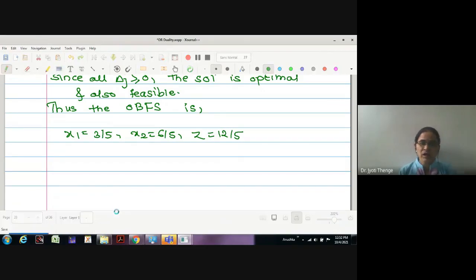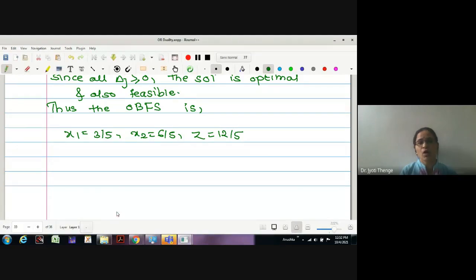Okay, there are only two changes we have to remember in this dual simplex method. Otherwise the method is very similar to simplex. Which are the two criteria to remember? First, we have to find out the outgoing variable first, then the incoming. All the rest of the process is very similar to the simplex method. Also, one more point to remember is that whenever the constraint is of greater-equal type, first convert it to less-equal by multiplying by negative, which we do not do in the simplex method.